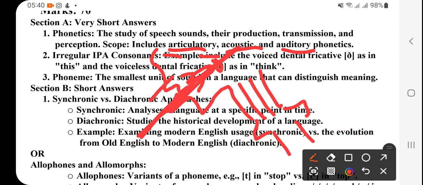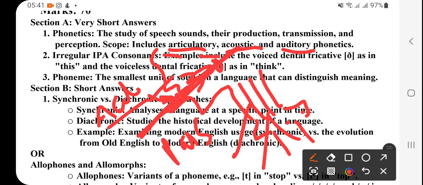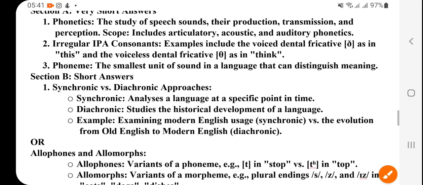This is called active articulation, and this is called passive articulation, because this is not very active, but this part again and again touches, right? And these are the esophagus, trachea, lungs. Air passes through here and then goes, sometimes released from the nose, sometimes released from the mouth. So this whole study is called articulatory, acoustic, and auditory phonetics, right?